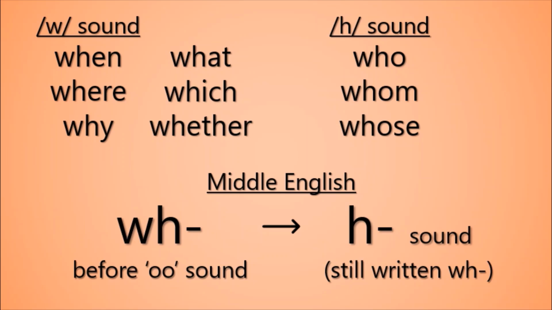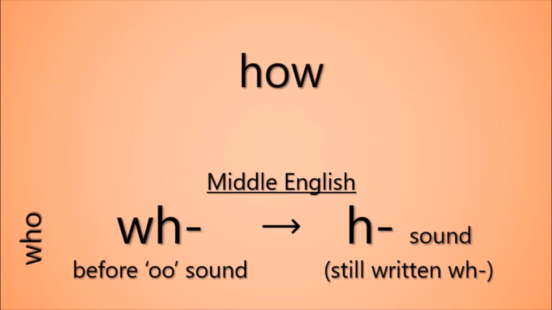Now we can turn to the word how, the exception to our rule about the first letters of question words. Originally, how started with a wh sound too, but like who, it now starts with an h sound. But unlike who, the h sound at the start of how is reflected in its spelling. It begins not with WH, but with H. What happened to how is very similar to what happened to who, but it just happened earlier.